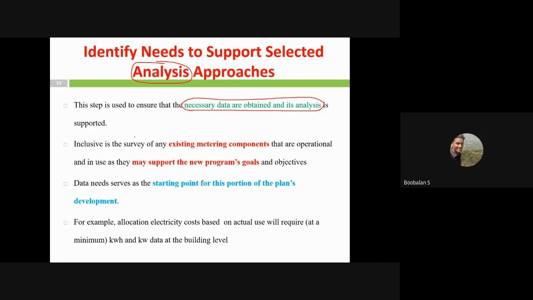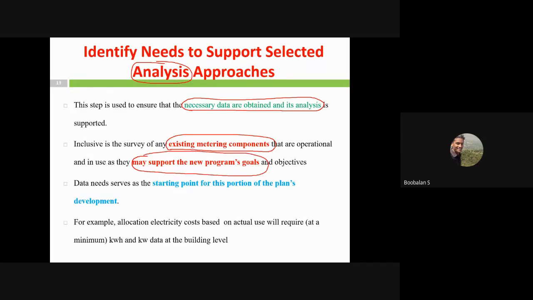One more thing. If you are using existing meters in the industry, right, if you take a survey and find you have already installed any existing meter, definitely you could have that data also. We need to check whether that meter is in fully working condition. We need to calibrate it and test it, to see whether it's giving accurate values. In that case, definitely we could have this data for our new performance level, right? So we can go ahead with the help of the existing metering system.